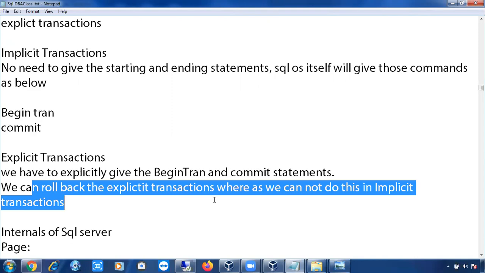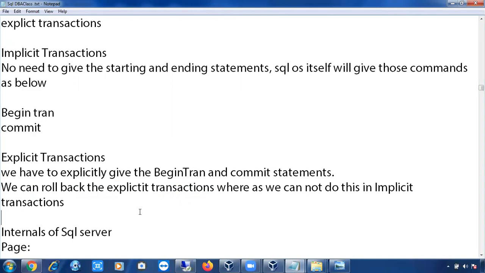Implicit transactions are auto-committed transactions, so they cannot be rolled back. Whereas explicit transactions are not auto-committed, so the data is not stored permanently, and you can roll them back. Clear? Any issues, any doubts?